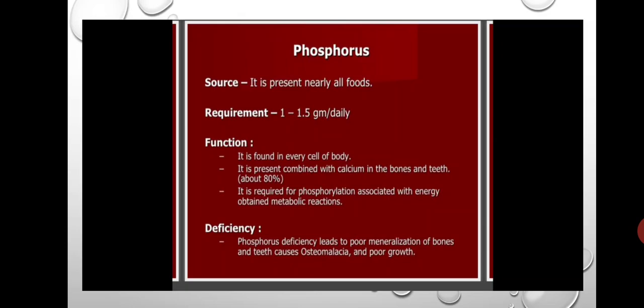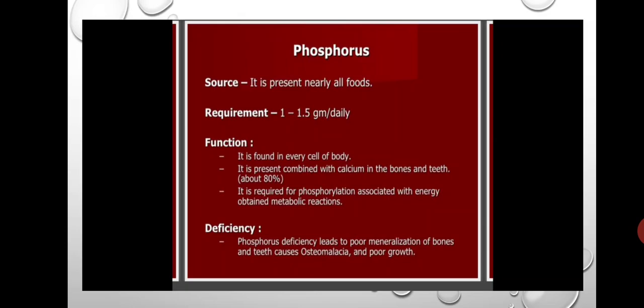Function: it is found in every cell of the body. Phosphorus is present in every cell, and it is present combined with calcium in the bones and teeth, in the form of calcium phosphate.